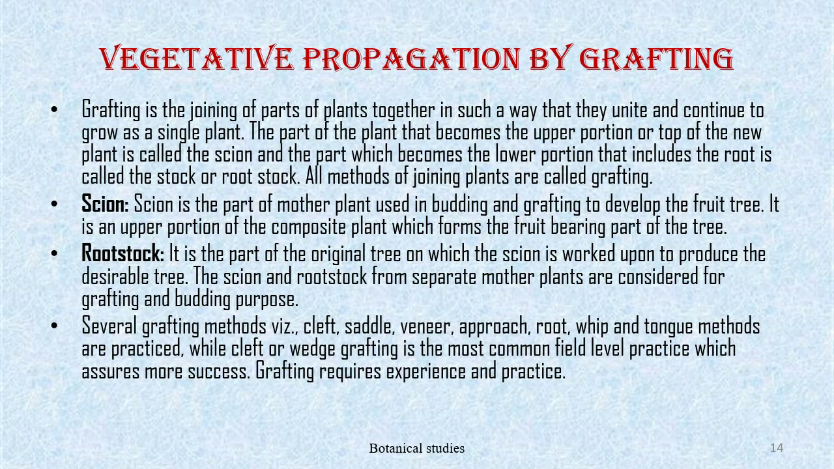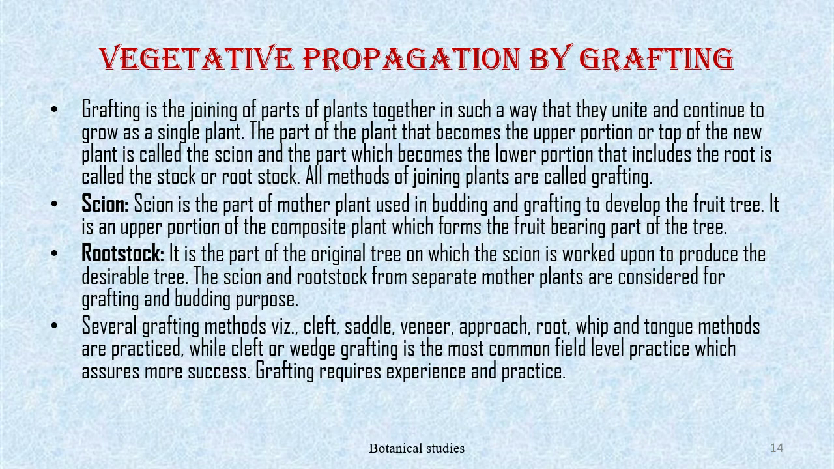Vegetative propagation by grafting. Grafting is the joining of parts of plants together in such a way that they unite and continue to grow as a single plant. The part of the plant that becomes the upper portion or the top of the new plant is called the scion, and the part which becomes the lower portion that includes the root is called the stock or rootstock. All methods of joining plants are called grafting.